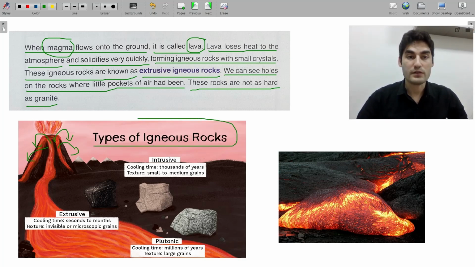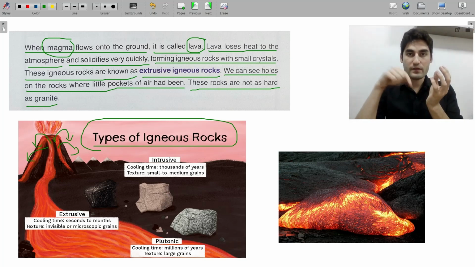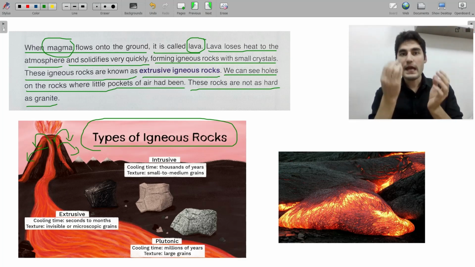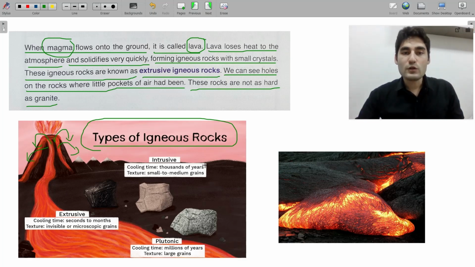Types of igneous rocks. Okay, what did we say? First we said there's magma inside. The pressure from the center of the earth is pushing the magma up. If the magma cannot go outside, some parts of the magma stay inside. If it stays inside, it cools down inside for thousands of years. It takes so many years to cool down.